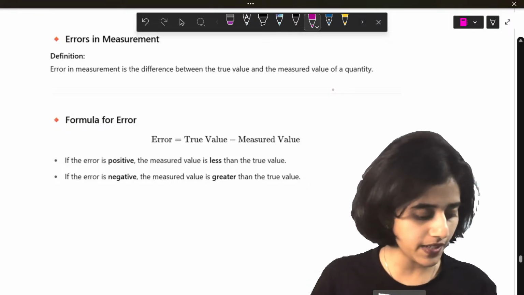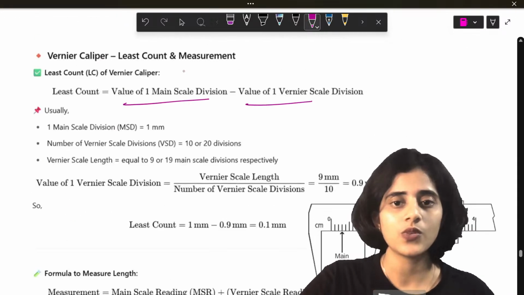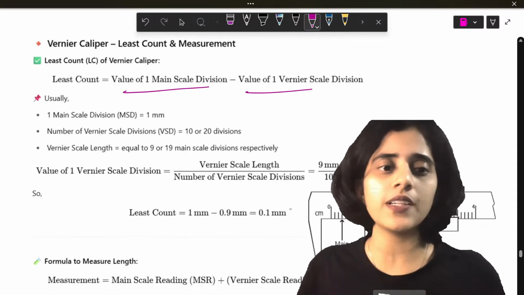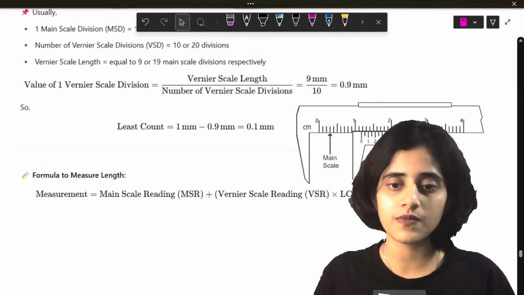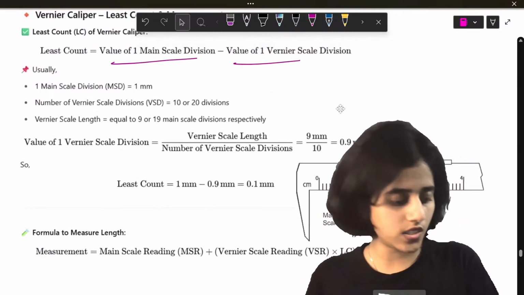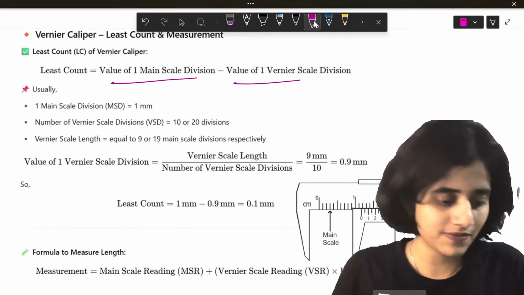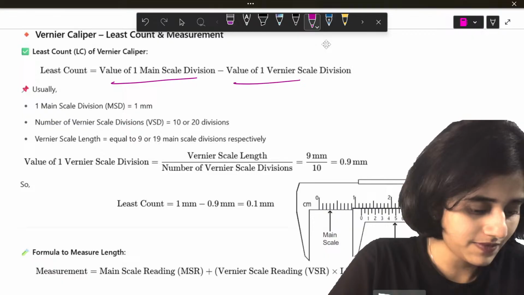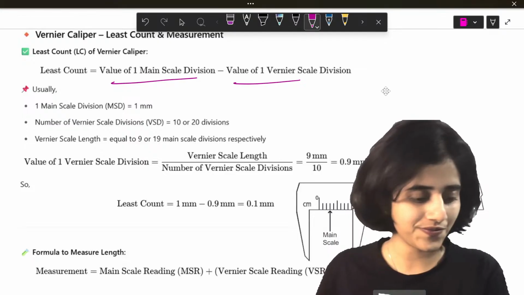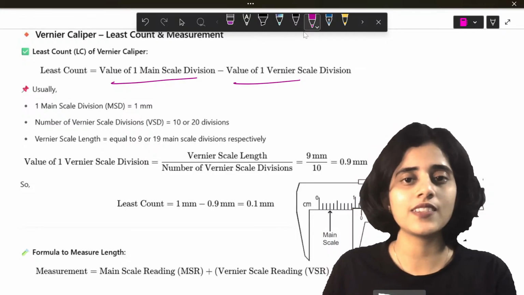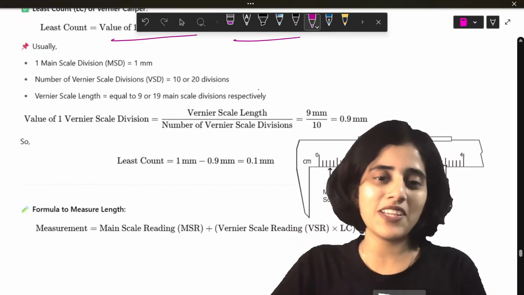Next, very important topic, errors. Wait, I think I should explain this a little more properly. So look at this main scale. Okay, I can't change. Hi, Sharmila. Yeah. Look at the vernier scale image.